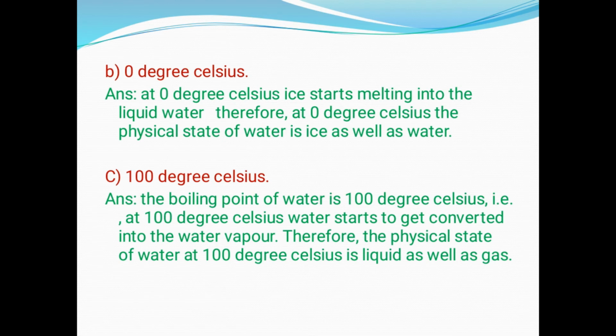At 100 degrees Celsius, just now we have seen that the boiling point of water is 100 degrees Celsius. So at 100 degrees Celsius, the water will start to convert into water vapor. So at 100 degrees Celsius, we will observe both the water as well as water vapor.